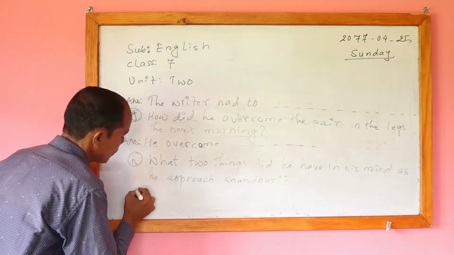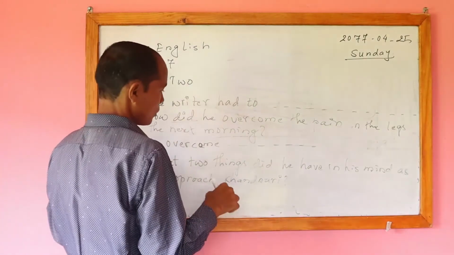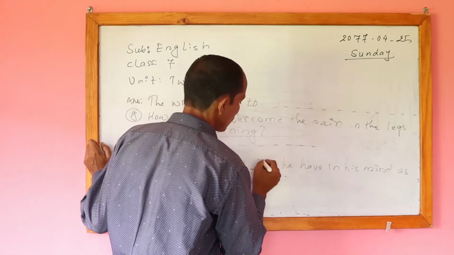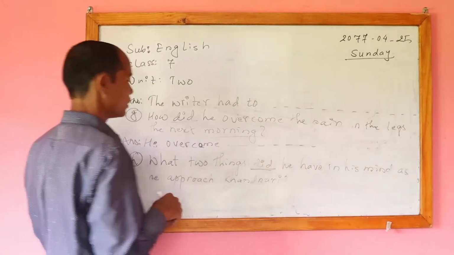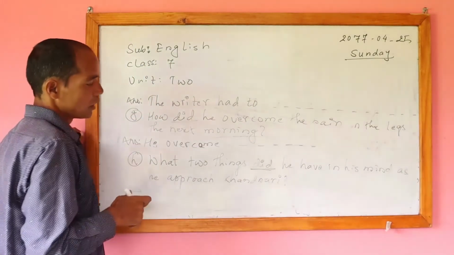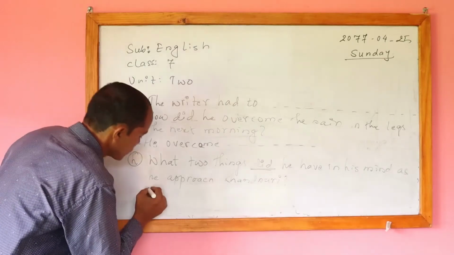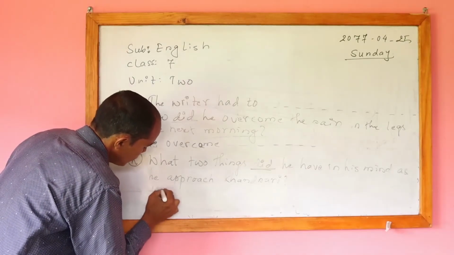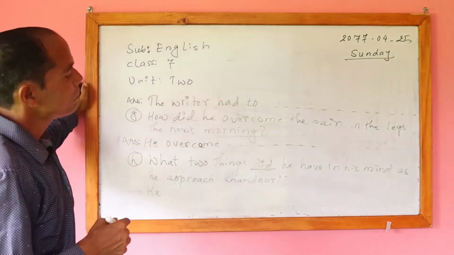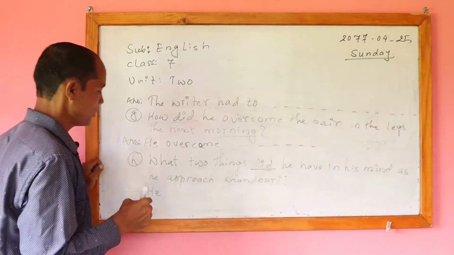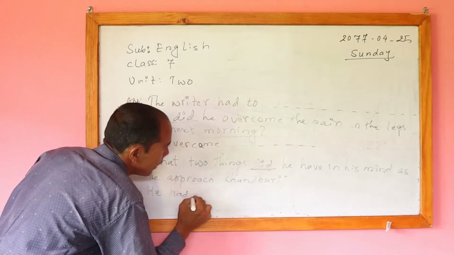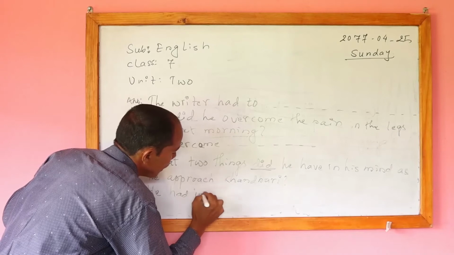For this one also, we have to answer in past tense, because the question is also in past tense, so we can start the answer here. And what would be the past tense of have? Do you know? The past tense of have is had: he had in his mind.